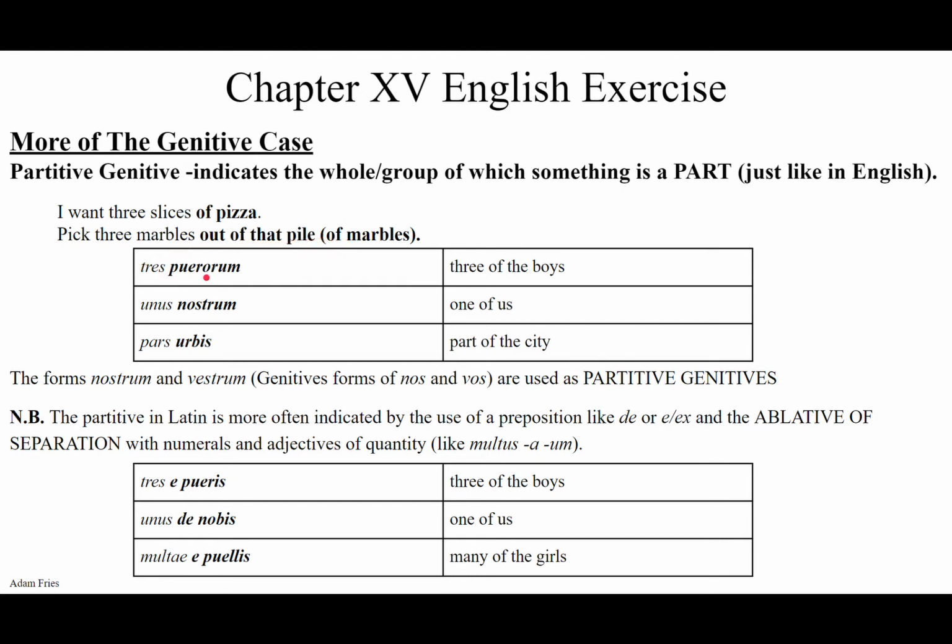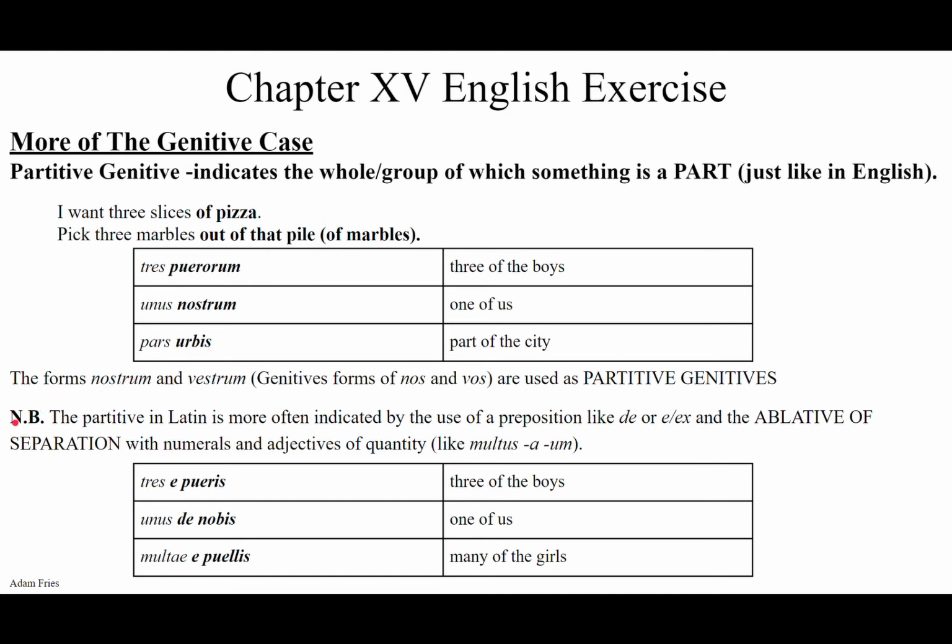Tres puerorum, 3 of the boys. Unus nostrum, 1 of us, meaning 1 out of us. There's a whole group of us, and 1 of us is going to do something. Pars urbis, part of the city, not the whole city, but pars, partis, feminine, part of it.